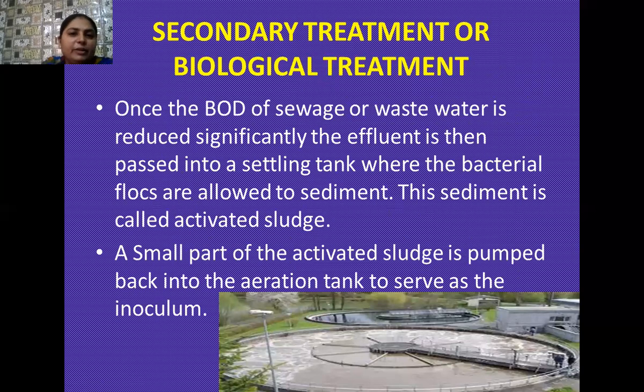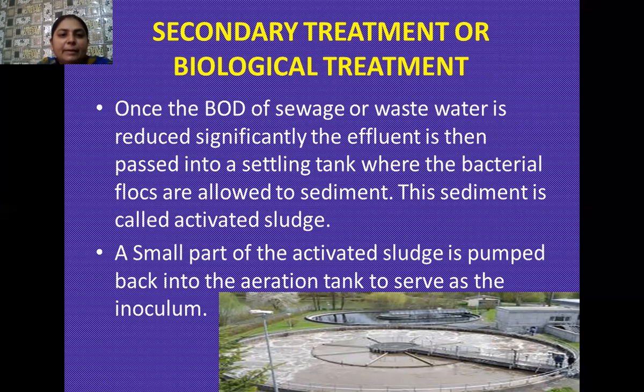Now next, after the BOD test, we pass this effluent into another tank, which is known as the settling tank. And here these bacterial flocs, which contain the bacteria as well as the fungal filaments, are allowed to settle.